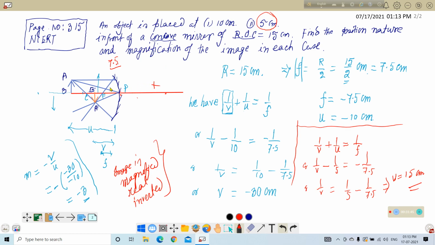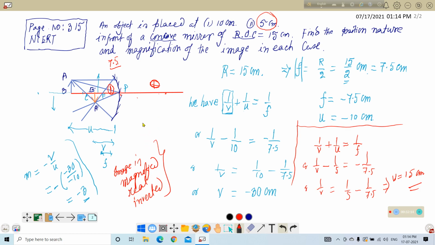That means in between focus and pole. So this is the position of the object. So when the object is placed in between pole and focus of the concave mirror, the image will be formed at the positive place. That means at this side.